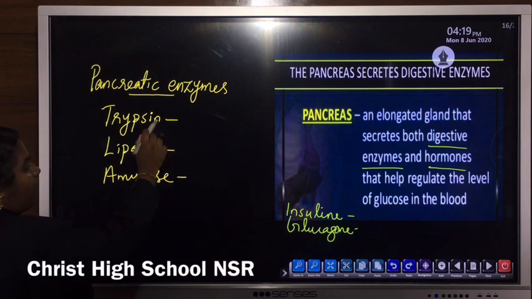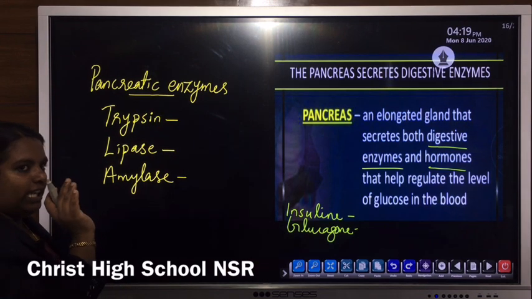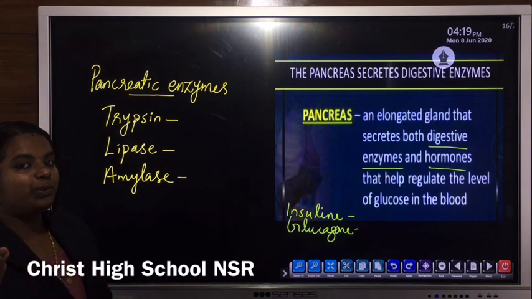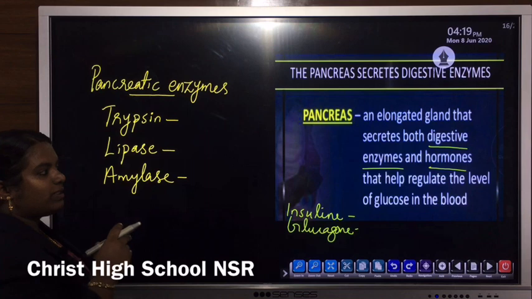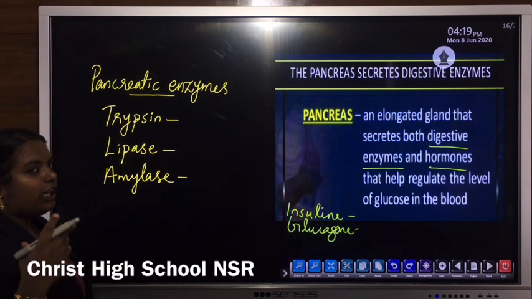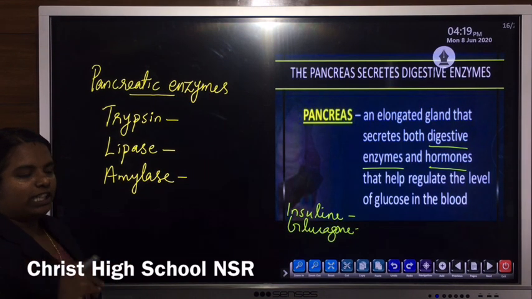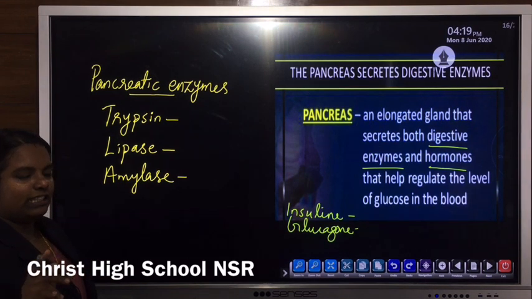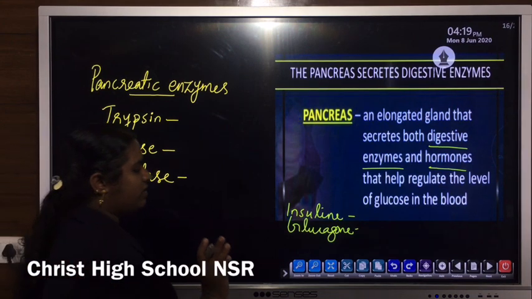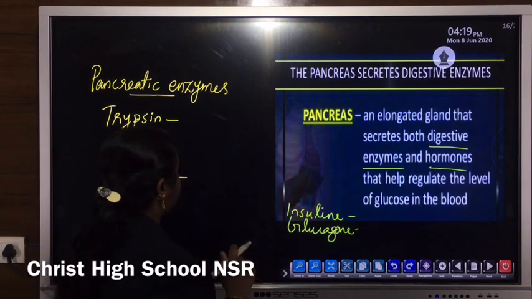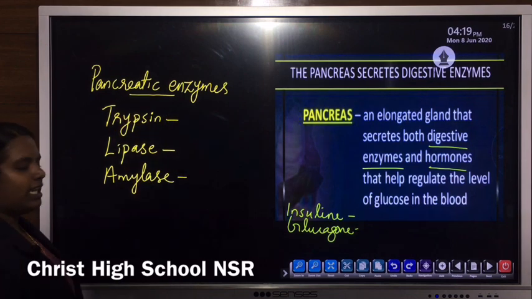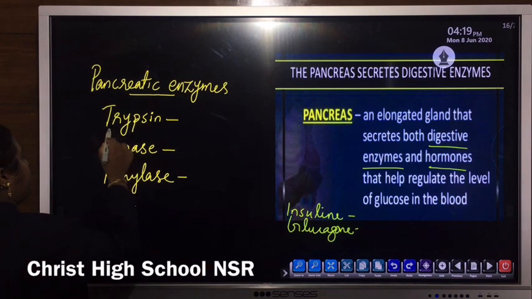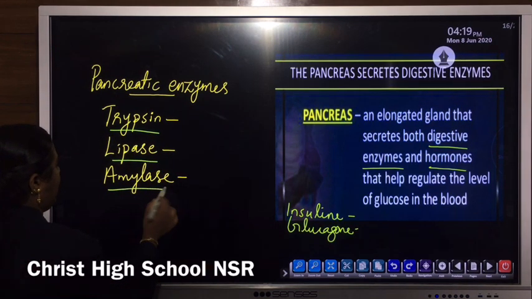Then it also secretes some digestive enzymes. So the pancreas is known as a dual gland. Dual means two, so two types of secretion come from the pancreas. One is enzyme and another is hormone. Hormones like insulin as well as glucagon, and pancreatic enzymes. The main pancreatic enzymes are trypsin, lipase and amylase.